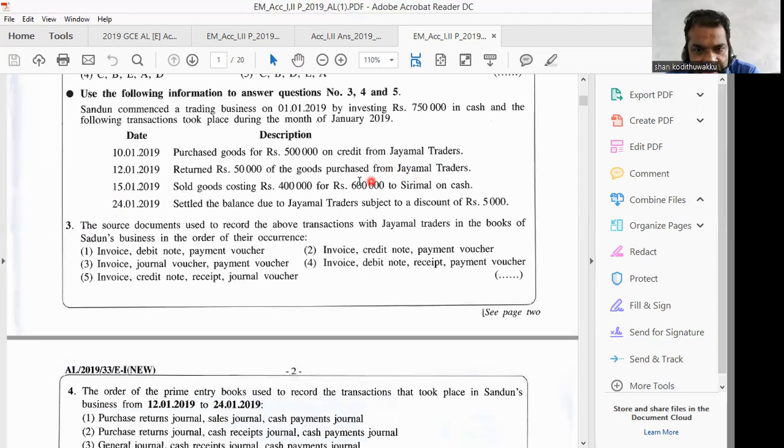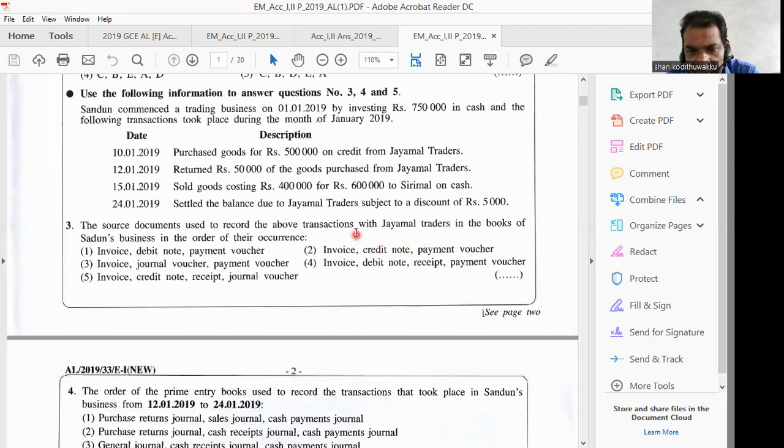Right. Then we check the first transaction: purchased goods for 500,000 on credit from Jayamal Traders. We have to select source documents used to record transactions with Jayamal. Therefore, we should know that only transactions related to Jayamal Traders matter.